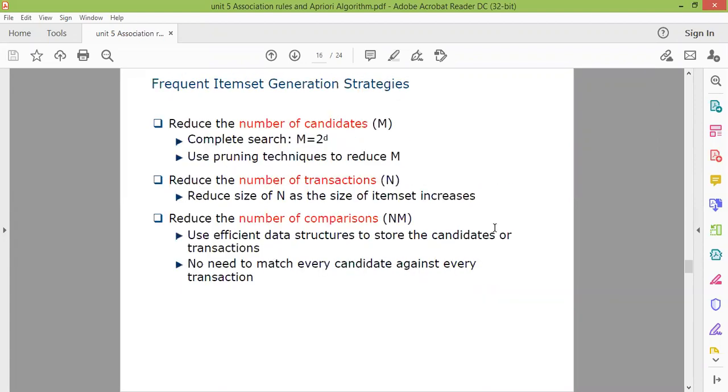Because if you have a collection of transactions, there are so many possible association rules, and it's not feasible to calculate all the possible association rules and calculate their support and count. So we'll take the help of these algorithms to generate only those values which are able to find the frequent item sets and the relevant support and count. In the next class, we will discuss the Apriori algorithm.